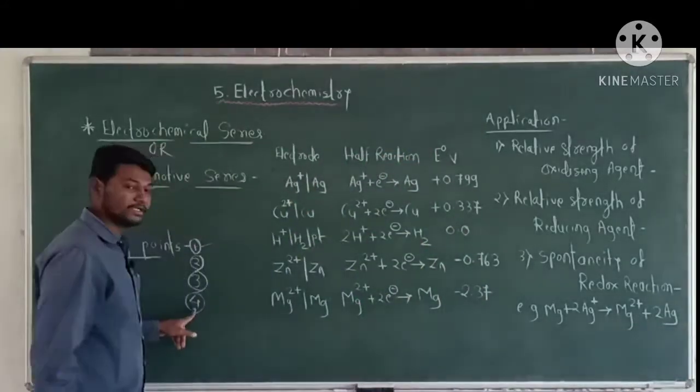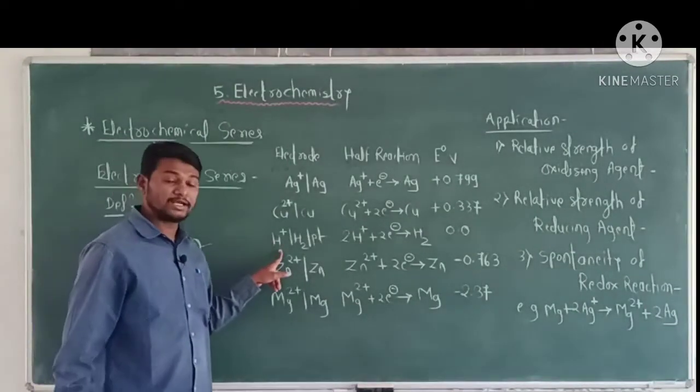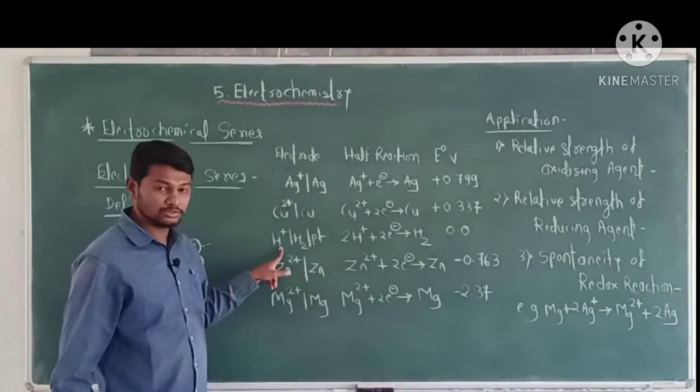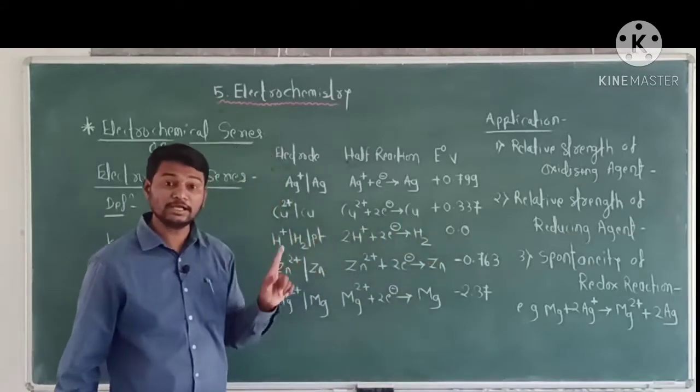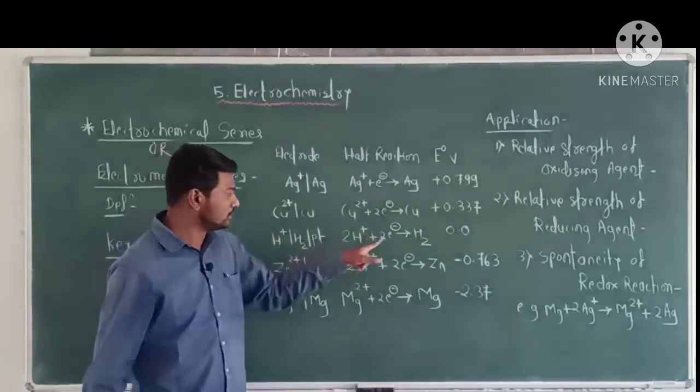And the fourth key point is that the standard electrode potential of hydrogen is 0.